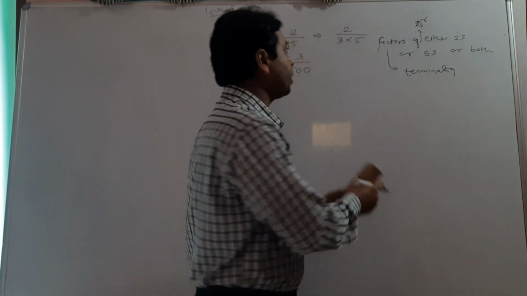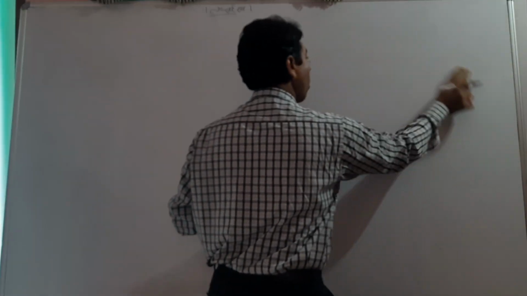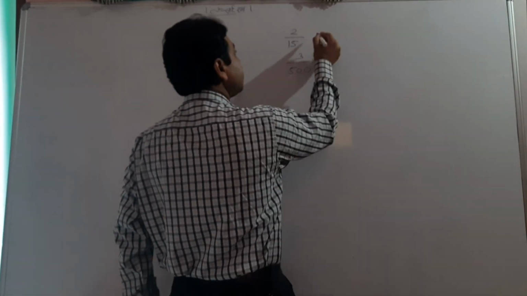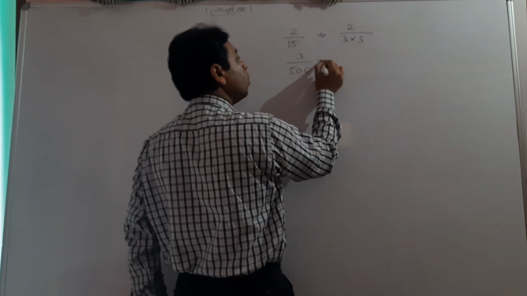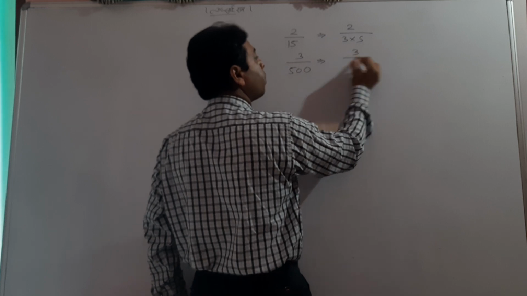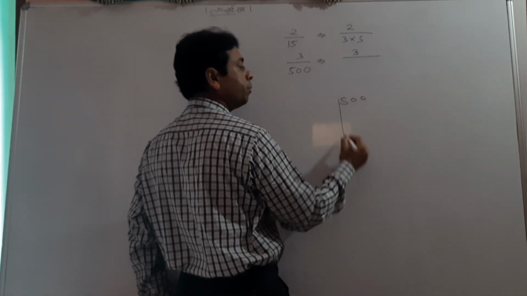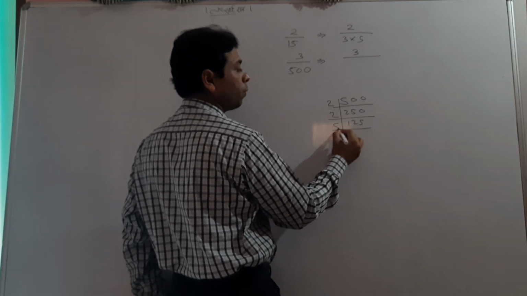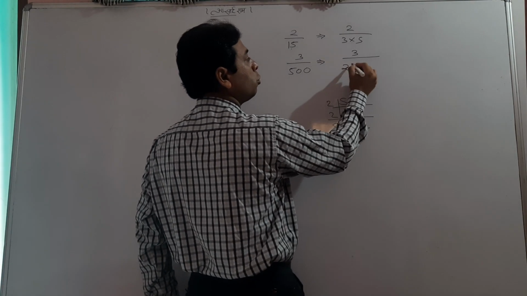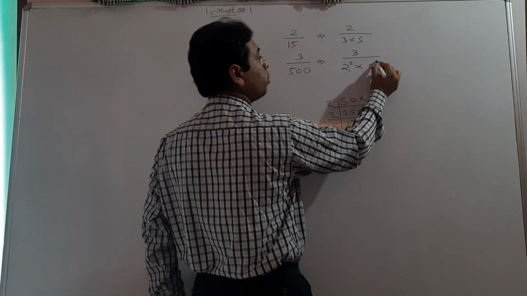Still confused? Let me explain again. It has the factors of the denominator 3 into 5. What about this? 3 upon 500 will be 2 into 2 into 5 to the power 3.